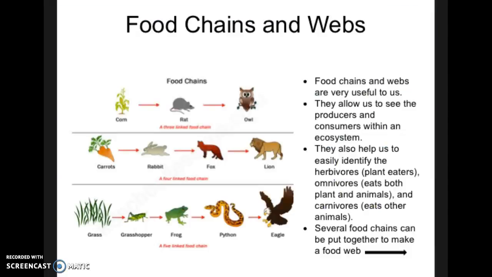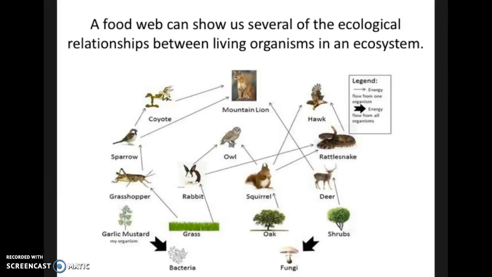Now let's take a quick look at food chains and food webs. Food chains and webs are very useful to us. They allow us to see the producer and consumers within an ecosystem. They also help us to easily identify herbivores, plant eaters, omnivores, which eat both plants and animals, and carnivores, which just eat animals. Several food chains can be put together to make a food web. A food web can show us several of the ecological relationships between living and non-living organisms in an ecosystem.